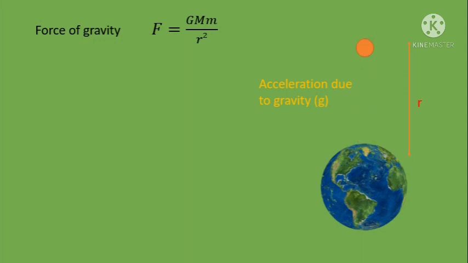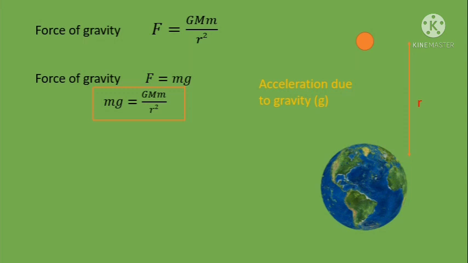According to Newton's second law of motion, force is a product of mass and acceleration. Therefore, in this case, force of gravity is equal to the product of mass and acceleration due to gravity of that object. That is, F is equal to mass times acceleration due to gravity. Combining the two, we get this equation.